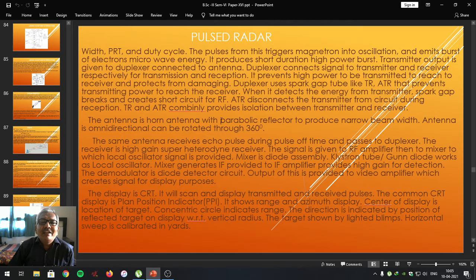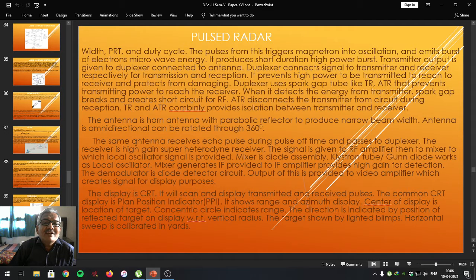The antenna is a horn antenna with a parabolic reflector to produce a narrow beam width. The antenna is omnidirectional and can be rotated through 360 degrees. We have studied the horn parabolic antenna in the last semester. Here it is rotating through 360 degrees in space, so that's why it is called an omnidirectional antenna. The same antenna receives the echo pulse during the pulse repetition time and passes it to the duplexer.